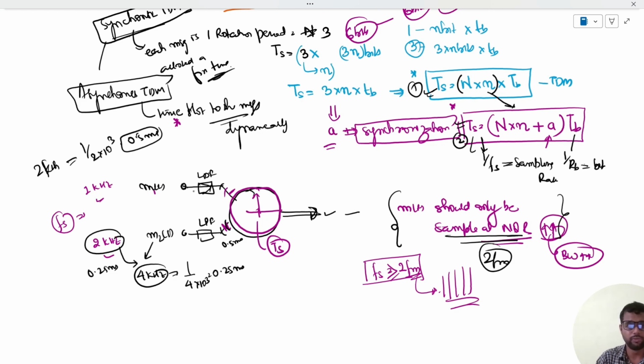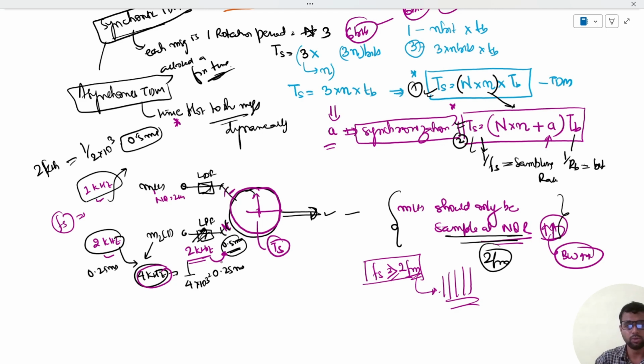But here, if we fix the message signal at 1 kilohertz and take this as the sampling rate, it is sampling after each 0.5 millisecond. So this message signal is sampled at a rate which is less than the Nyquist rate. We are sampling it at 2 kilohertz, that is why it is collecting a sample after every 0.5 millisecond. But ideally it should be sampled at 4 kilohertz. And we have restricted ourselves so that we cannot go beyond 2 kilohertz, because the Nyquist rate of M1(t) is only 2 kilohertz.